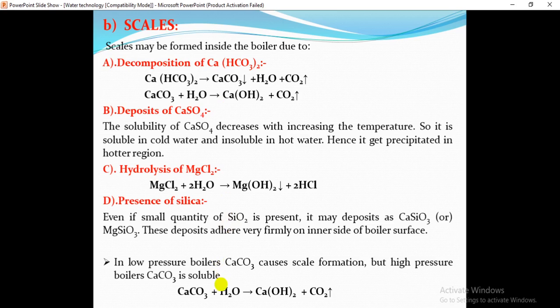In low pressure boilers, calcium carbonate causes scale formation, but in high pressure boilers, CaCO3, that is calcium carbonate, is a soluble one. So there is no such scale formation in the high pressure boilers.